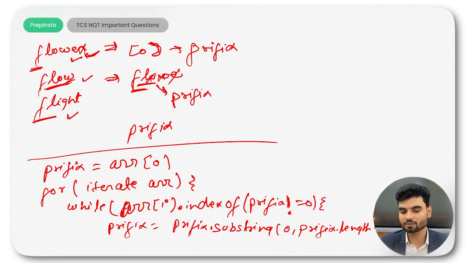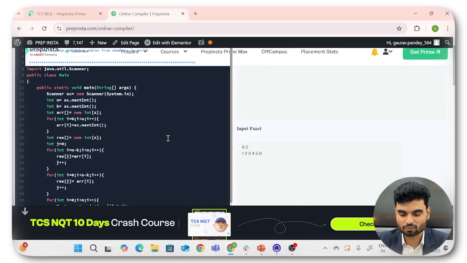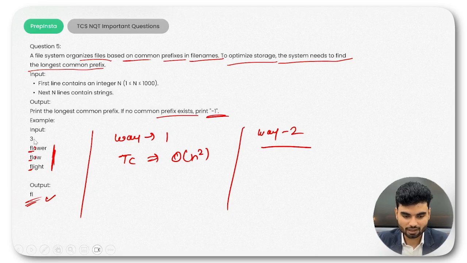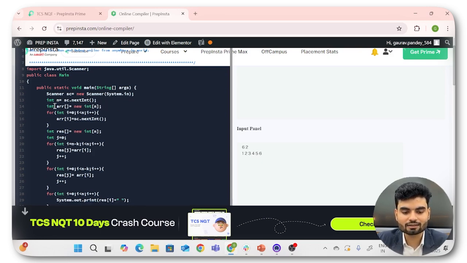Now we'll understand the problem statement. Again, if you are having confusion, pause the video, go back, go through the logic again and again, and come back. Cool. So now here we'll go, and this time I guess we have to change. We had input n as a value. I'll remove this k, we don't need it. So we will keep this n. Now it's not an integer array, we need a string array. So at the place of int, I'll write string.